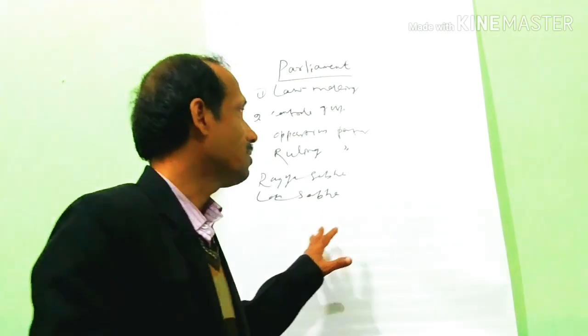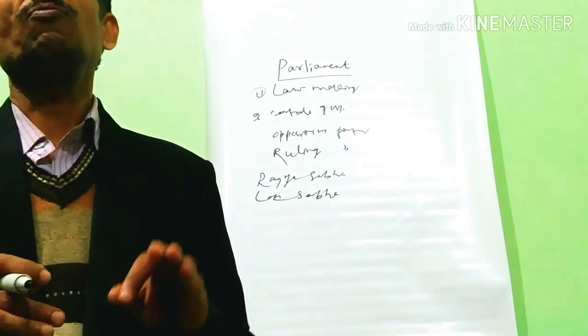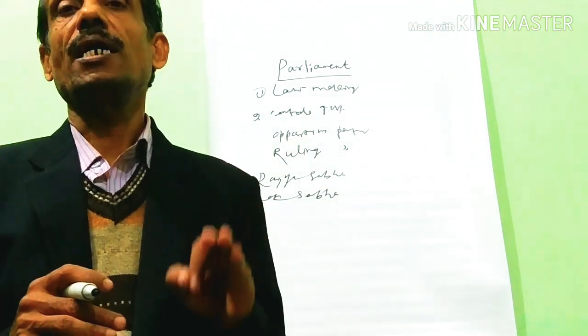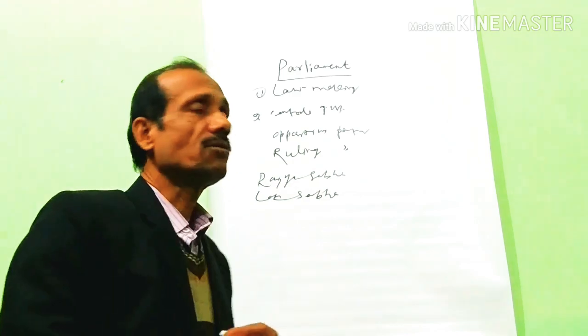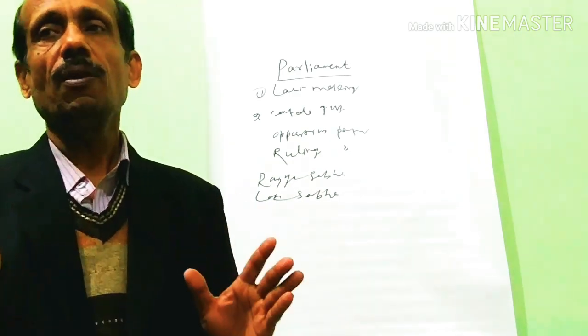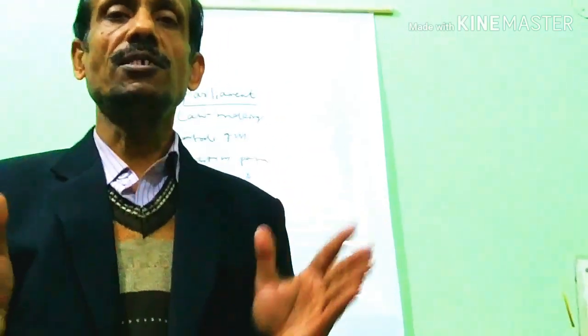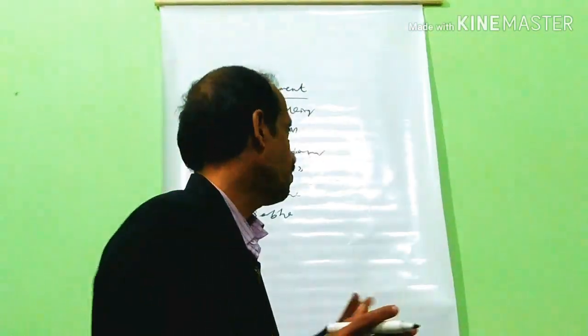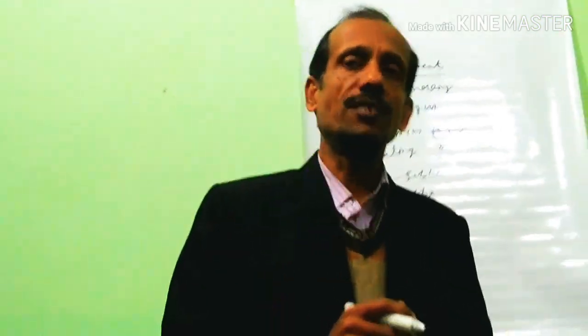If the President feels that the Anglo-Indian community is not properly represented in the Lok Sabha, then he may nominate two members from the Anglo-Indian community. Anglo-Indian community means the people who have come from England or who have English origin and are living permanently in India.